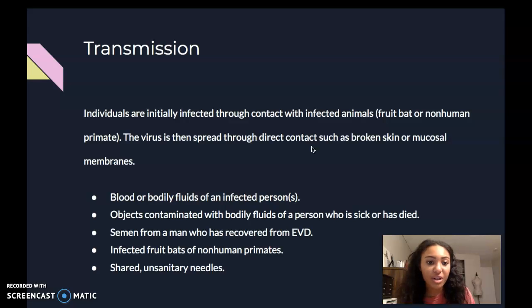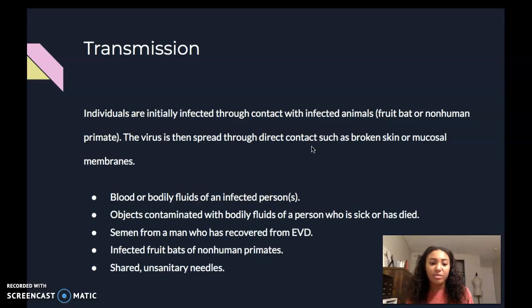So some ways of transmission are blood or bodily fluids of an infected person. These fluids include things like feces, urine, sweat, even breast milk from a mother, objects contaminated with bodily fluids of a person who is sick or has died. So let's say a patient is in a hospital bed and they were sick. They leave the hospital bed and another patient goes to lay down and that bed was not sanitized properly. That bed will act as one of the objects that were contaminated and can actually get that other person sick. Infected fruit bats or non-human primates.